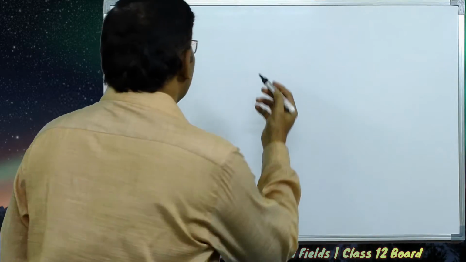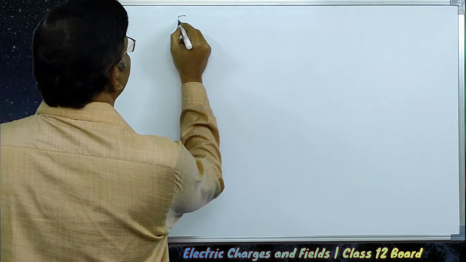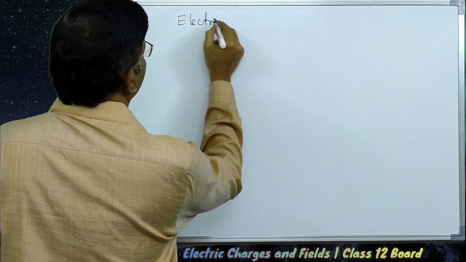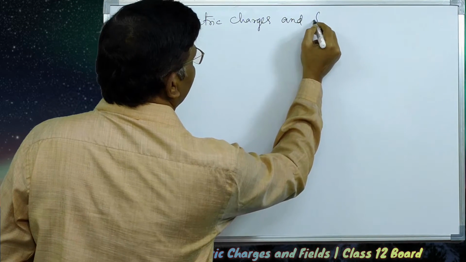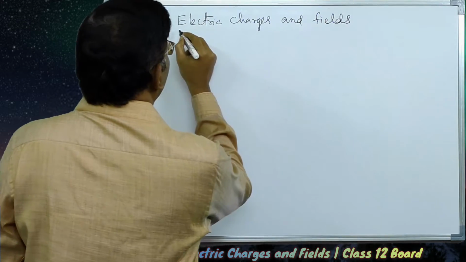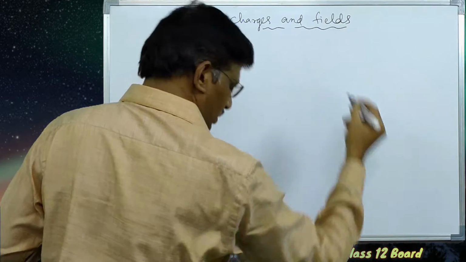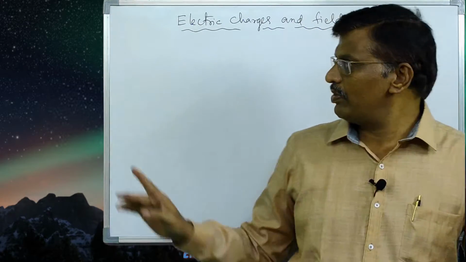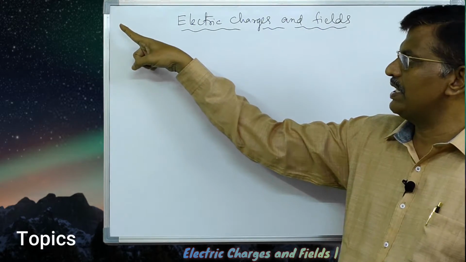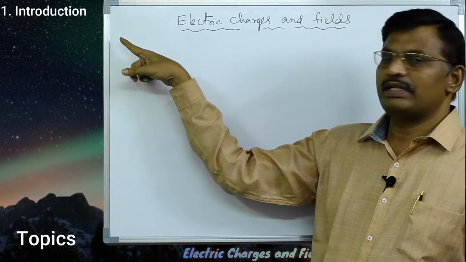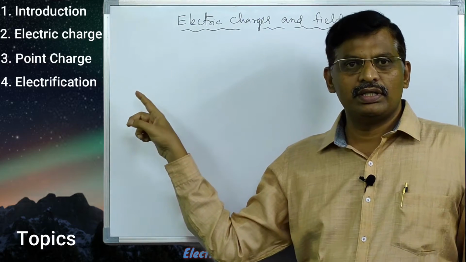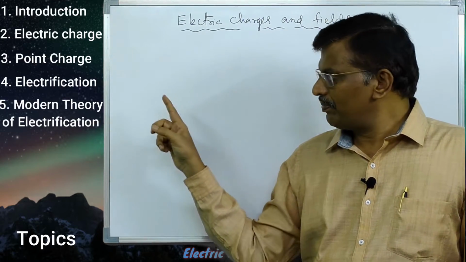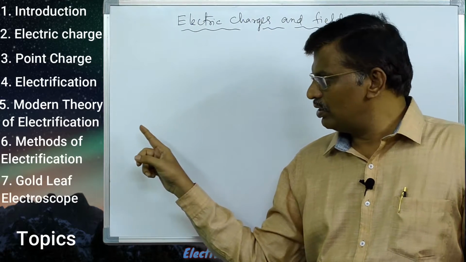Today's topic is the first chapter for class 12, that is electric charges and fields. In this chapter, today I am going to explain these topics. See, introduction to this chapter, then electric charge, point charge, electrification, modern theory of electrification, methods of electrification, gold leaf electroscope.